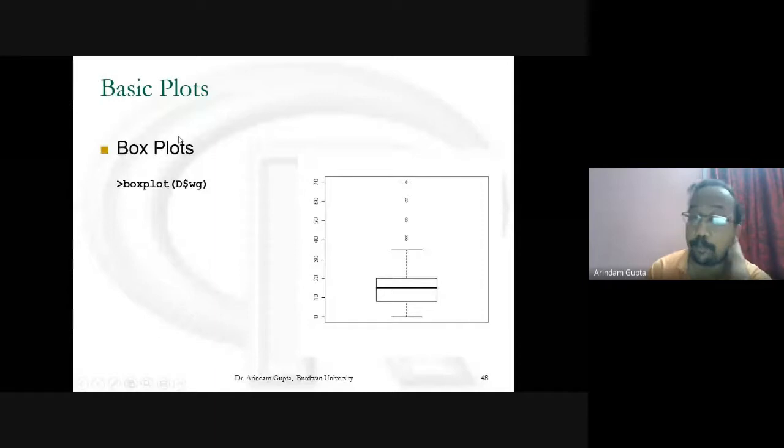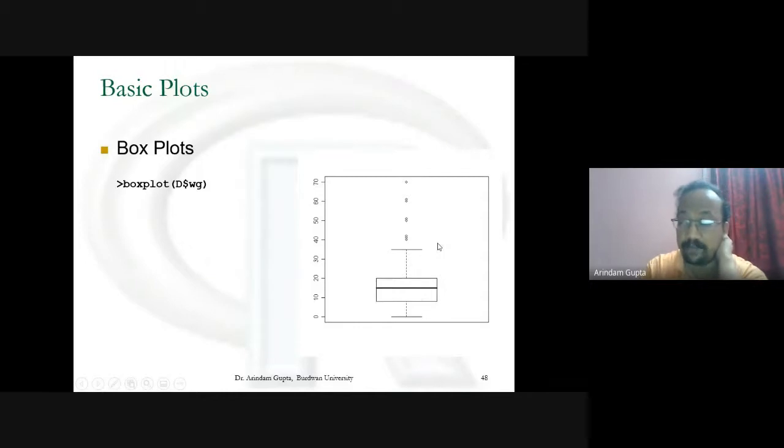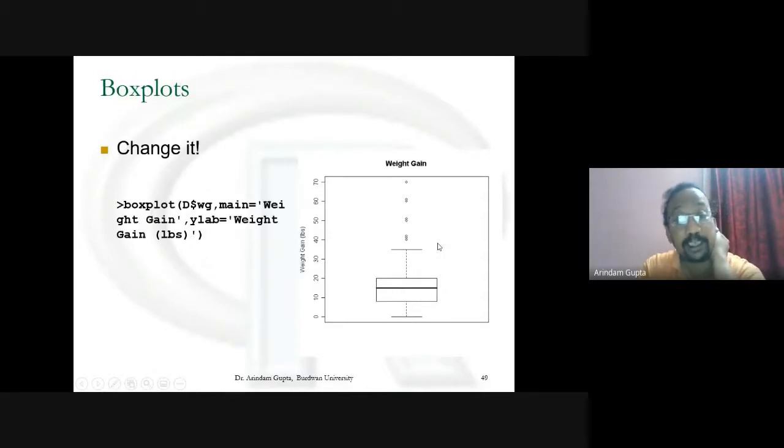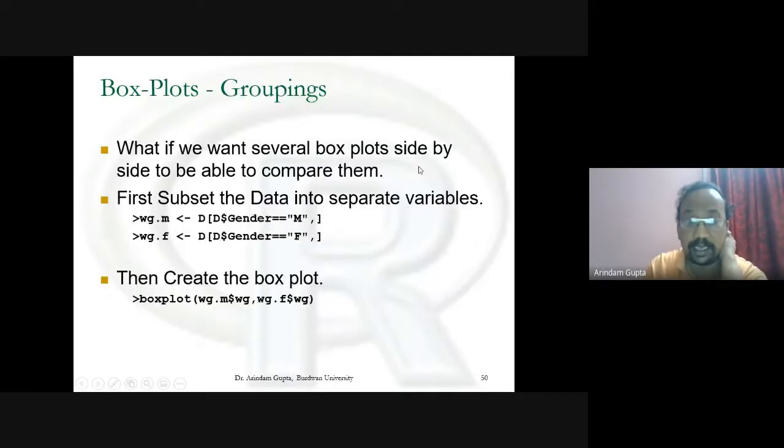You can use the boxplot function: boxplot within brackets, variable name, and you get these graphs. This is the box plot, a very important device. You can change the main title, x-axis title, and y-axis title like this.